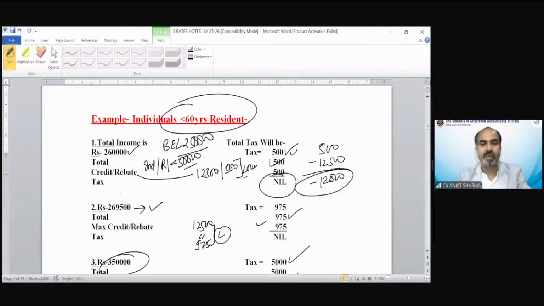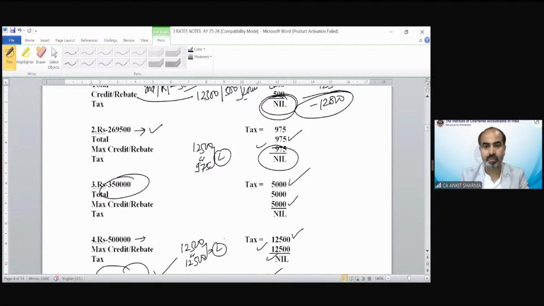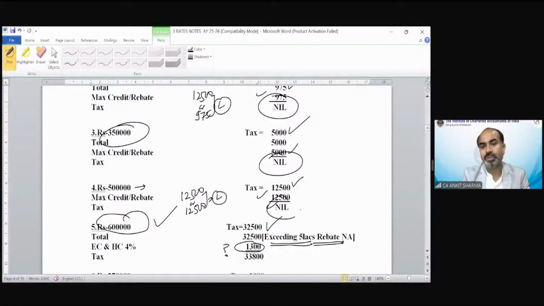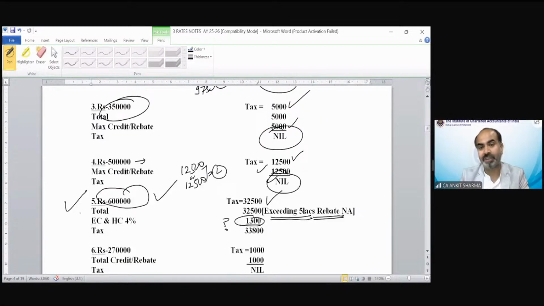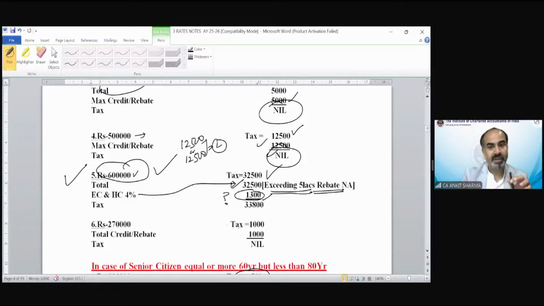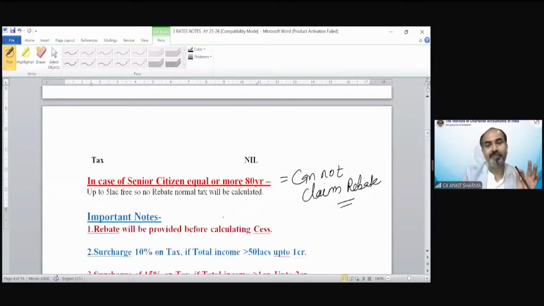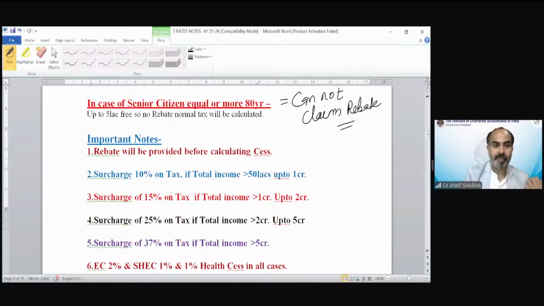Now you can see in these examples, there is no cess because tax is 0, 0, 0, 0. But in this example number 5, you can see there was tax of 32,500. Surcharge is not applicable because surcharge is applicable when income exceeds 50 lakh and income is only 6 lakh. But cess would be automatically applicable on 32,500, 4%, that is 1,300 rupees. So in the case when there is tax, there will be cess always. Now the important note says rebate will be provided before calculating cess. You can see that from the above format.